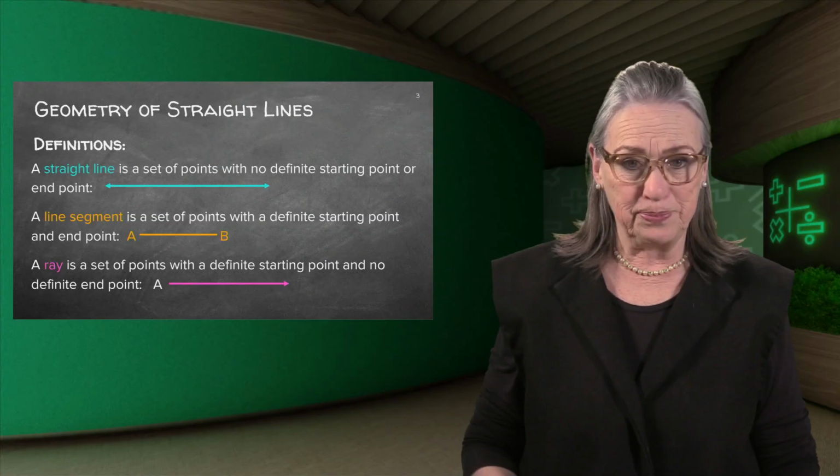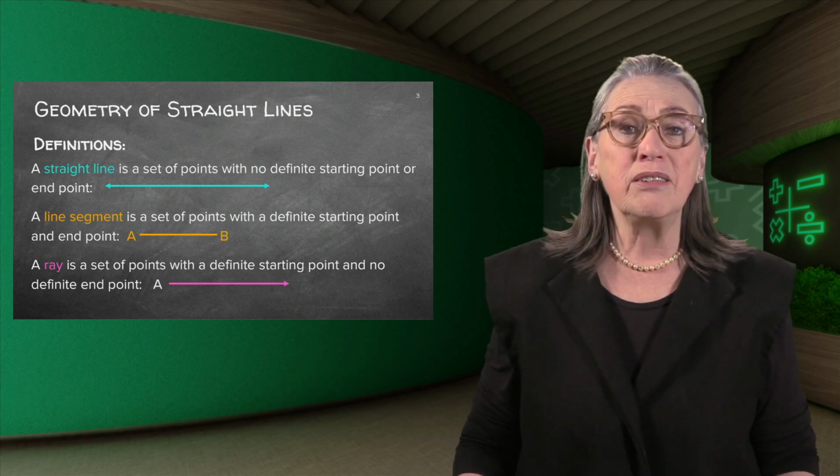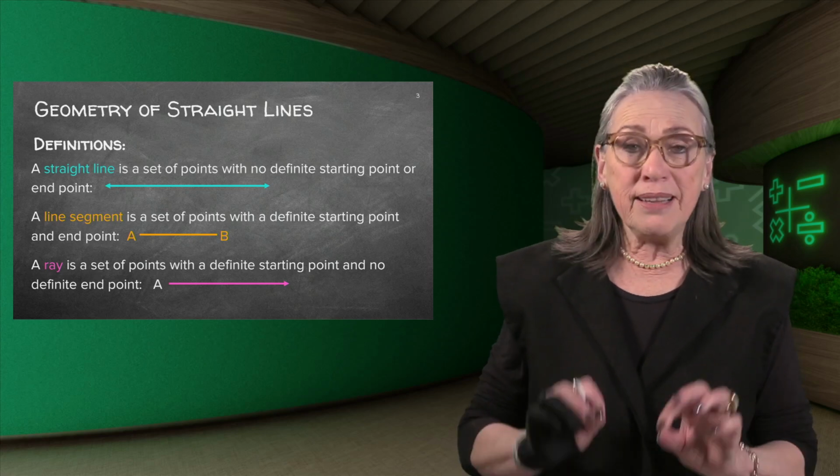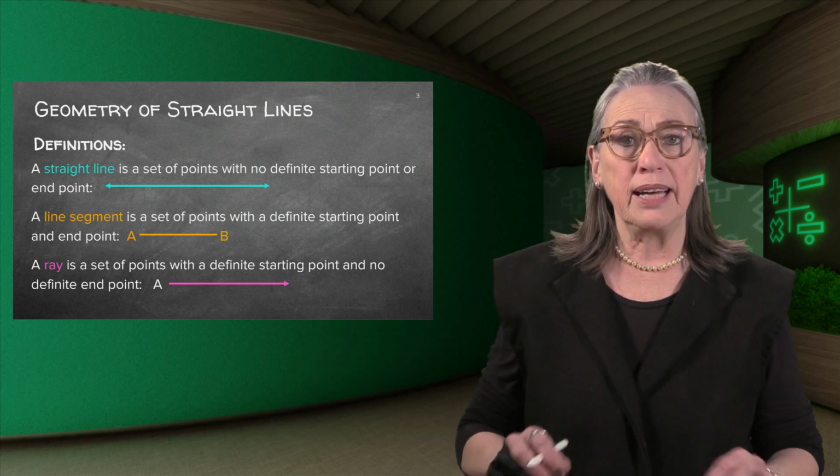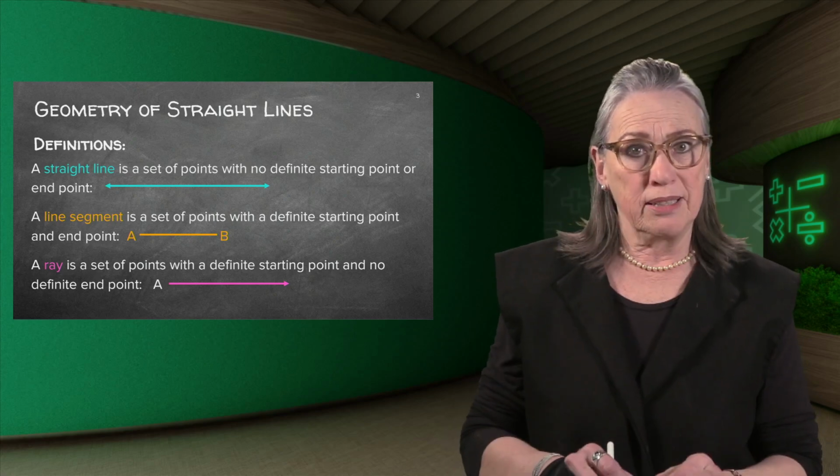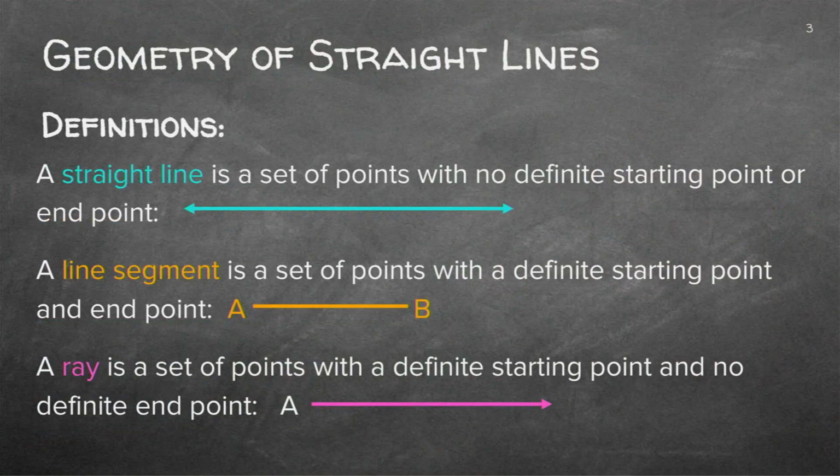Right, let's go. Now, if you look around you, everything around you starts with a point. Everything around you is a point, and then there's another point and a set of points very close together, and in the end, it forms a line. So let's look at our definition of a straight line.